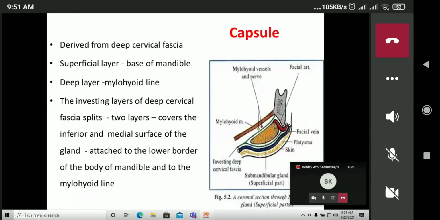The investing layer of the deep cervical fascia splits into two layers and covers the inferior and the medial surface of the gland, attached to the lower border of the body of the mandible and to the mylohyoid line. So these two layers enclose the submandibular salivary gland. Here we can appreciate the investing layer of the deep cervical fascia enclosing the submandibular salivary gland.